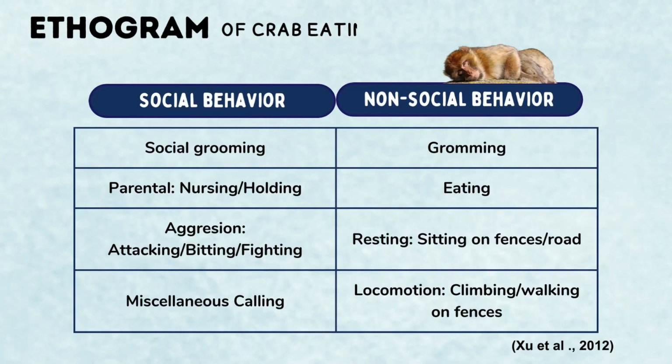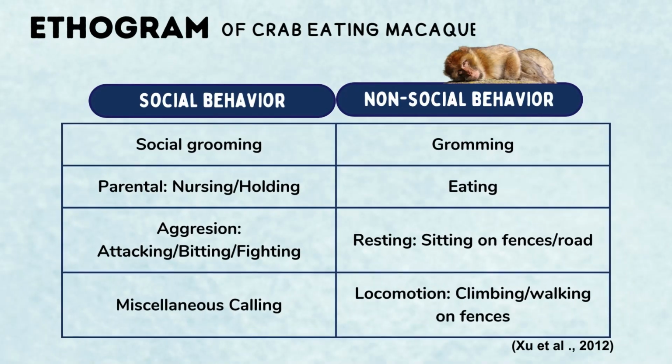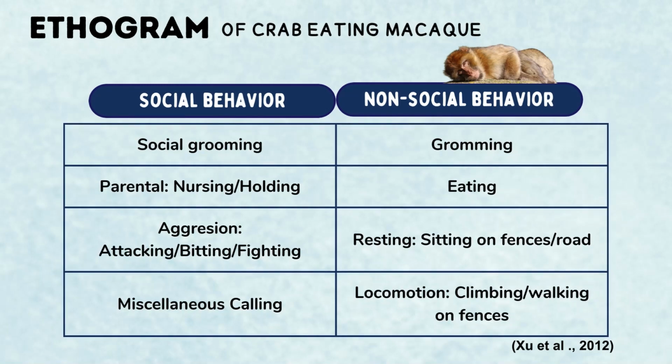There are 4 types each of social and non-social behavior of this crab-eating macaque. Social behavior includes social grooming, parental care, which is nursing and holding, aggression, such as attacking, biting, fighting, and miscellaneous calling. Non-social behavior includes grooming, eating, resting, which is sitting on the fences or road, and locomotion, where it climbs and walks on fences.